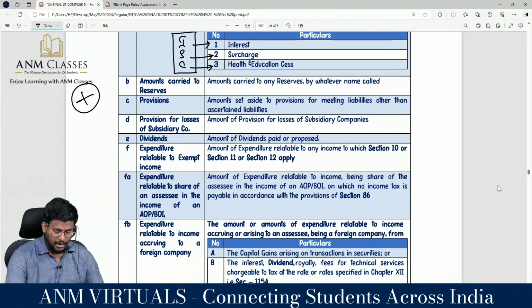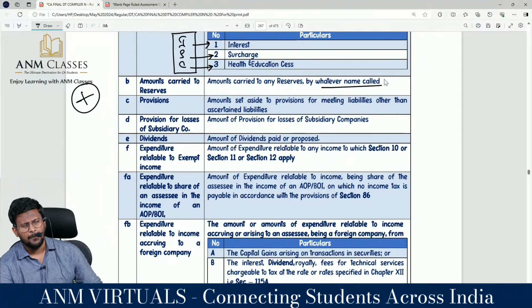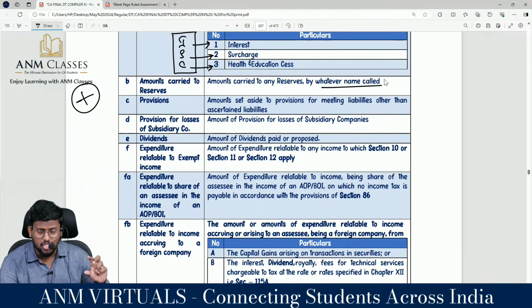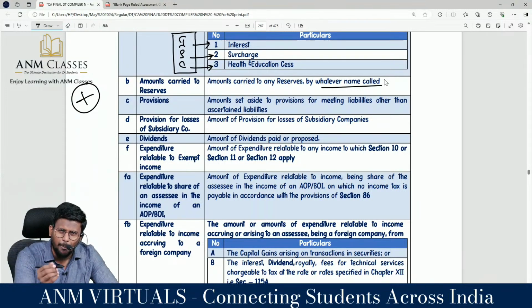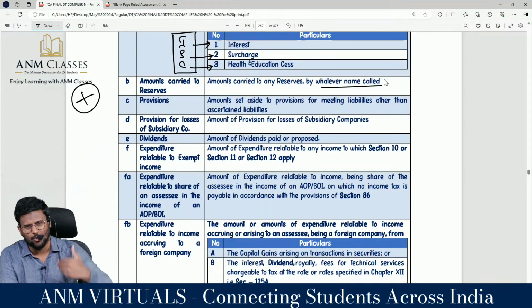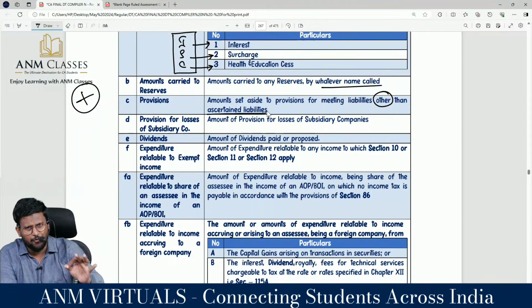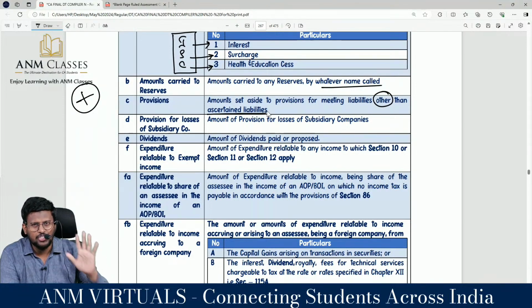Fantastic to the core. Amount carried to reserves, amount carried to any reserve by whatever name called, which is not a charge against the profit, which is an appropriation of profit, cannot be debited to P&L account. If any appropriation of profit has been debited to P&L account, it should be added back. Then provision, amount set aside for provision for meeting liability other than ascertained liability. That means provision for ascertained liability is allowed. Provision for unascertained liability, which you have debited to P&L account just to reduce the net profit, should be added back.